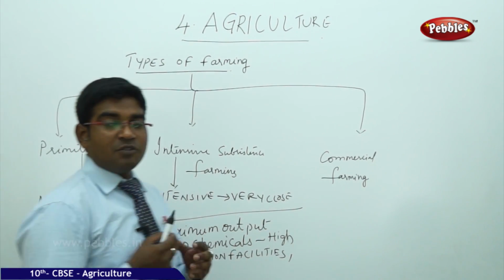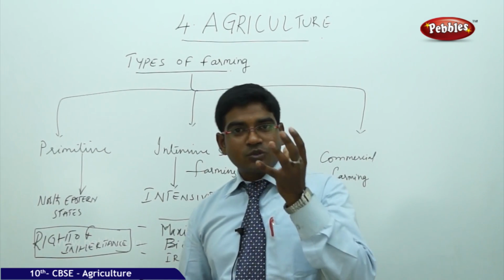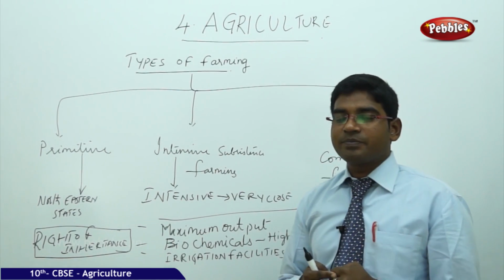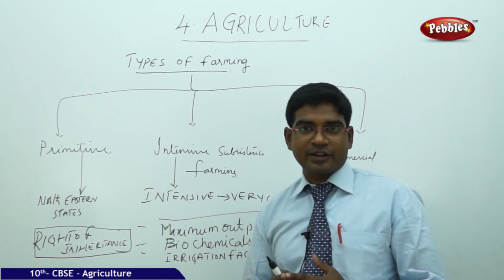In India, we have a situation where 60 to 70% of the people actually working on agricultural land do not own more than 1.5 to 1.7 hectares.